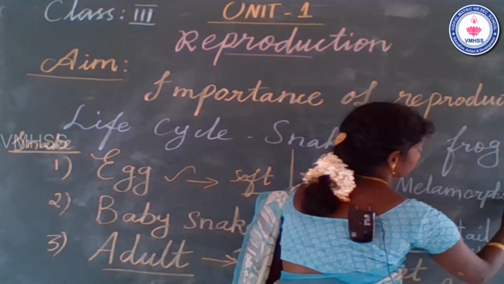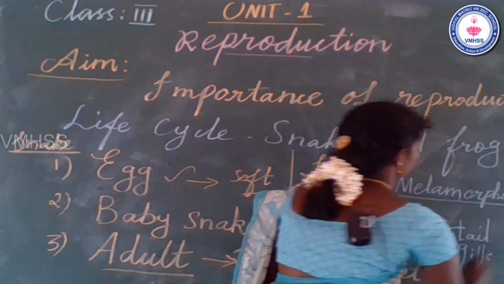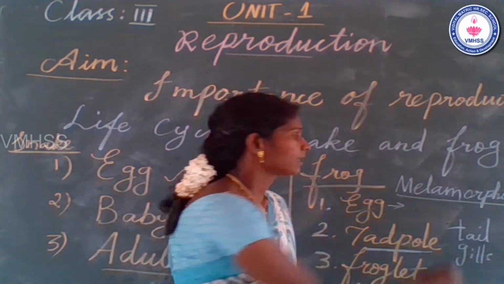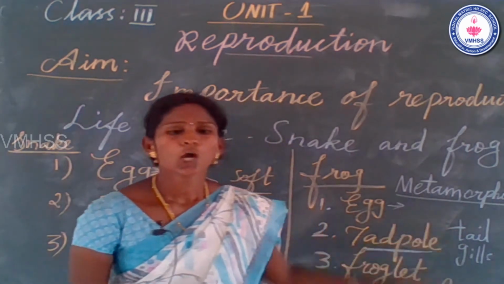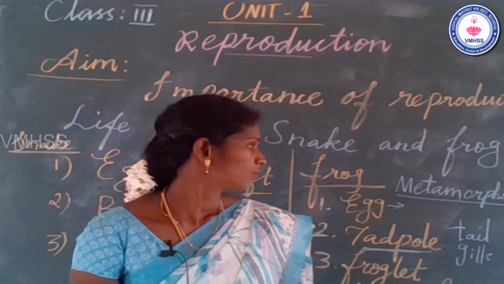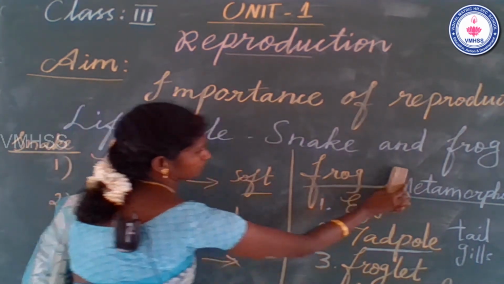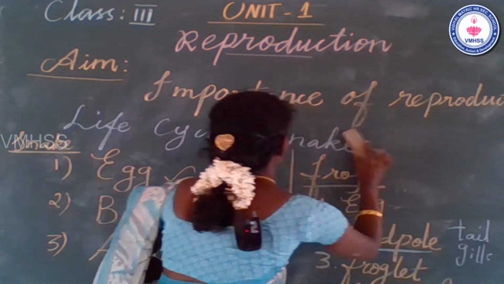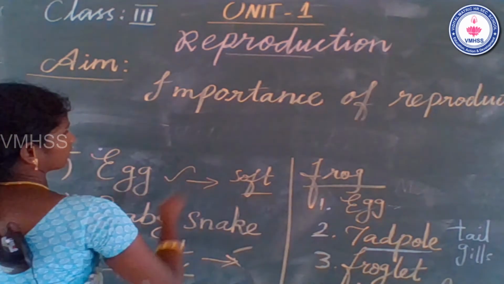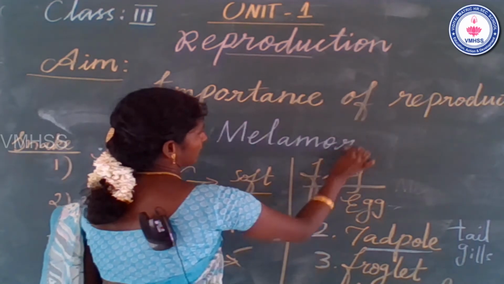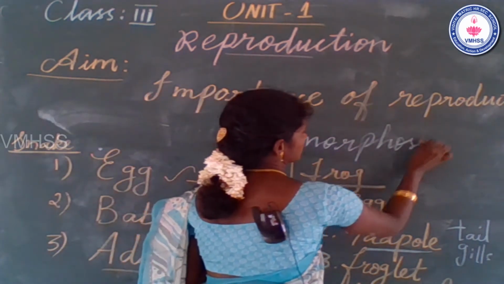Metamorphosis. The word meaning in Tamil is urumatram. That one is the important word. Metamorphosis.